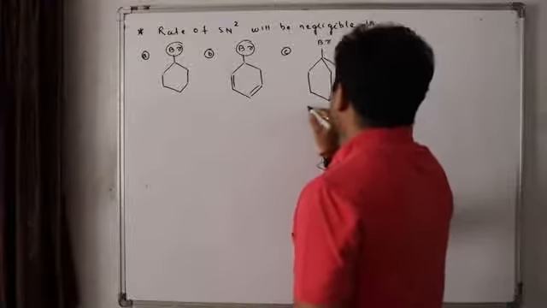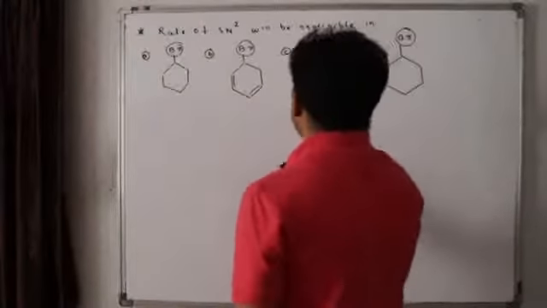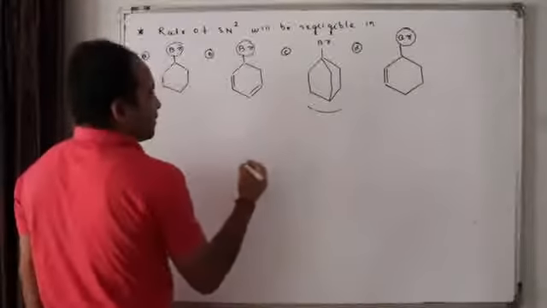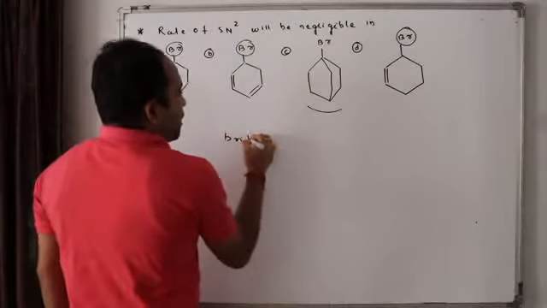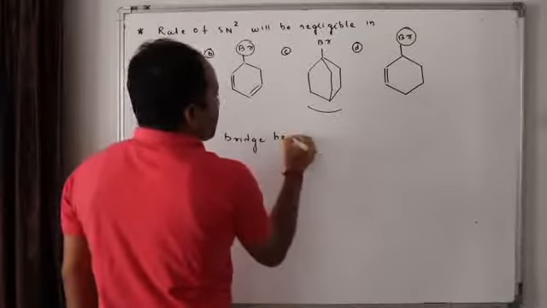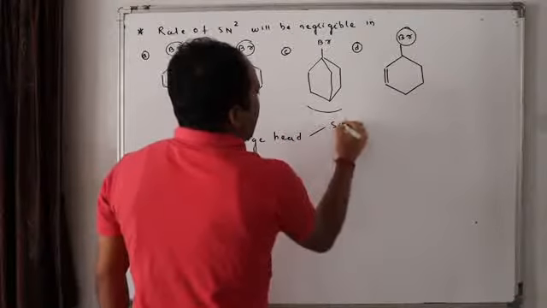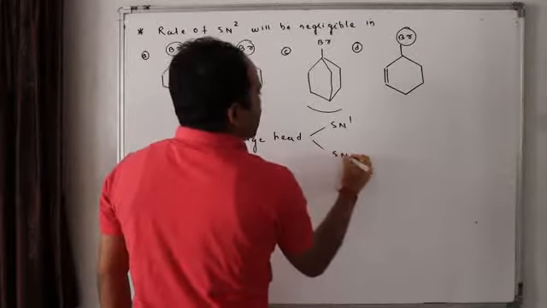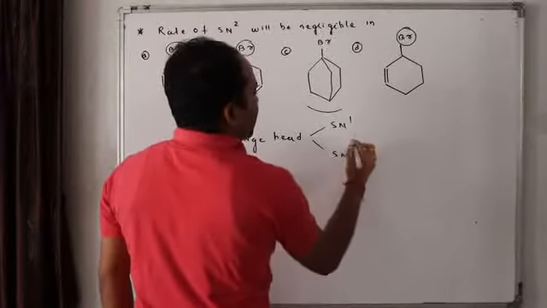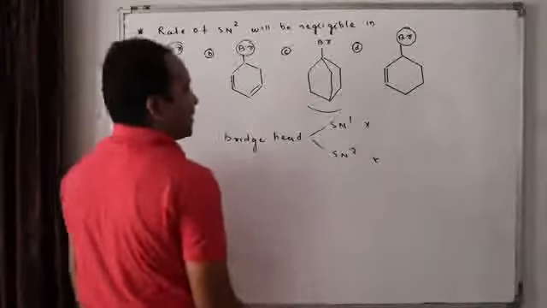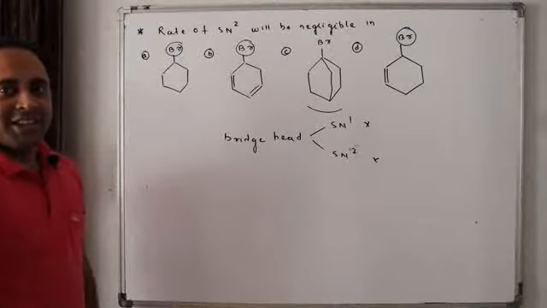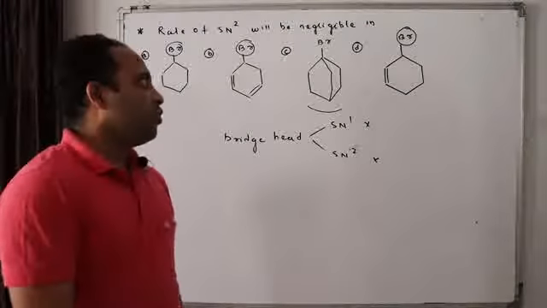Now here SN2 will be difficult because in the bridgehead case, SN1 and SN2 both are restricted or negligible.